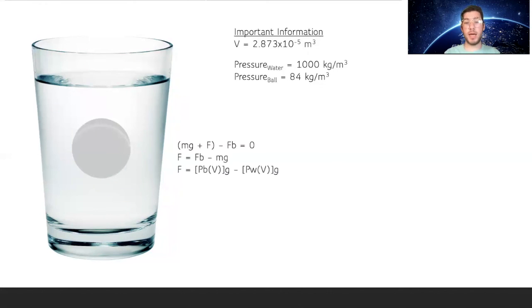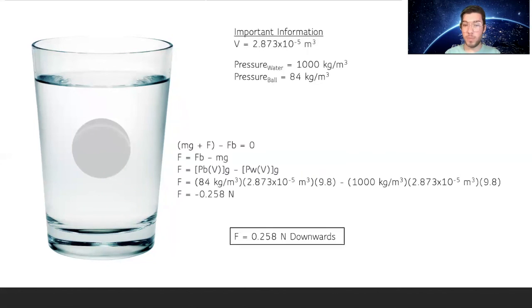And that is the same as the density of the water times volume times gravity minus the density of the ball times volume times gravity, equal to the force. Then we plug in all the constants that we already know to find that the force is negative 0.258 newtons, which just means that the force being exerted on the ball to hold it underwater is 0.258 newtons in the downward direction. That's what the negative sign means.